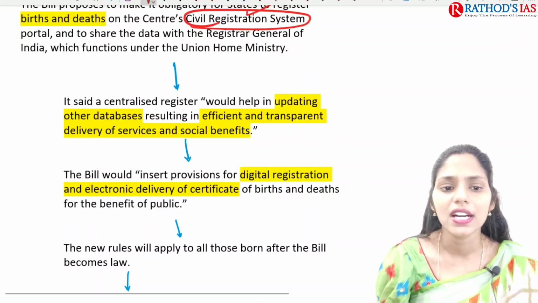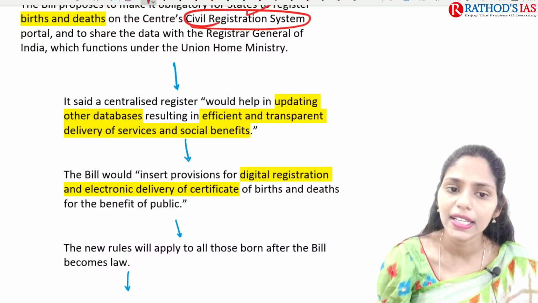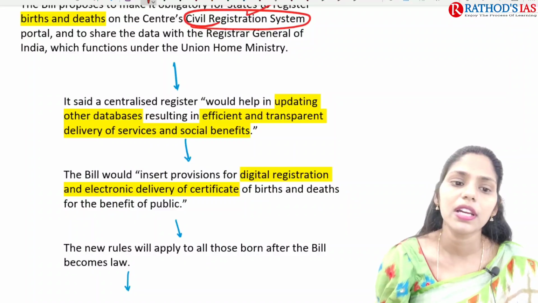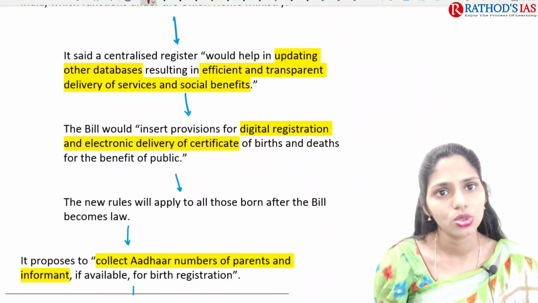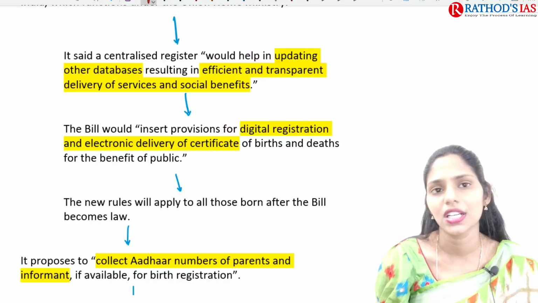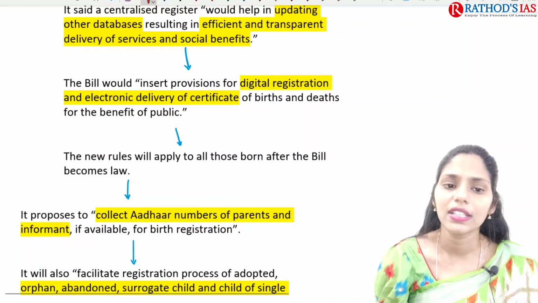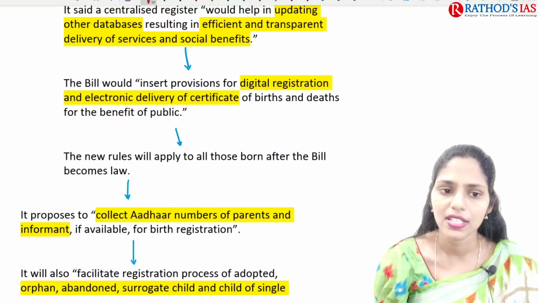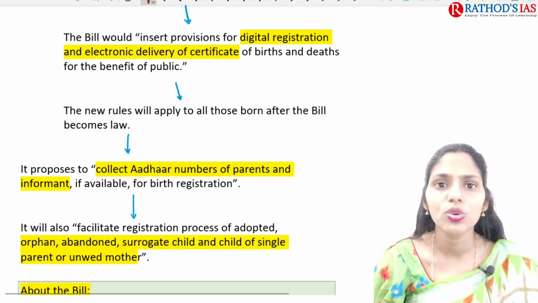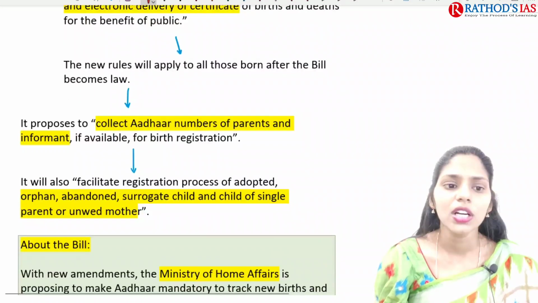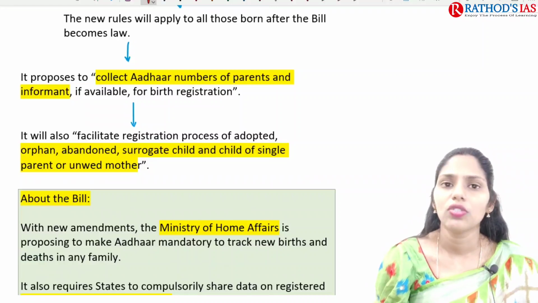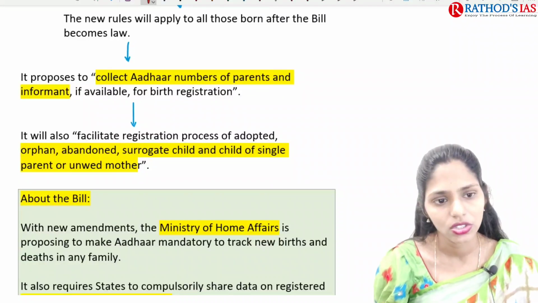It also said that a centralized registrar would help in updating other databases, and will be helpful for efficient and transparent delivery of services as well as other social benefits. This bill will also insert provisions for digital registration and electronic delivery of certificates of births and deaths. So it will be helpful for the benefit of the people. And these new rules will apply to all those born after the bill becomes law. It also proposes to collect Aadhaar numbers of the parents and the informant, so that they can also be available for the birth registration.